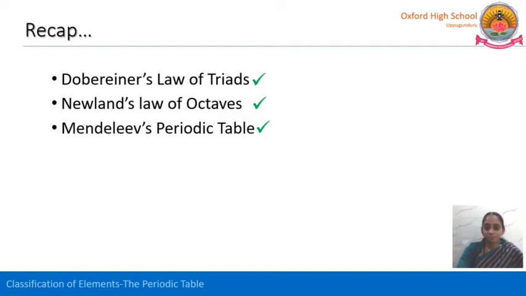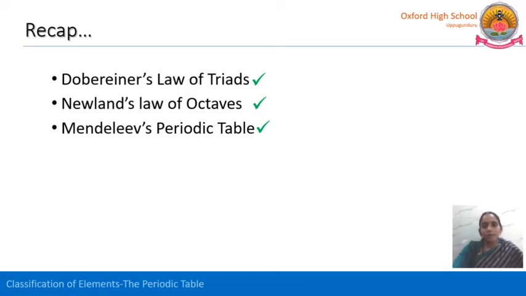Next, the most important person is Mendeleev. Mendeleev's periodic table. Mendeleev is the first and foremost person who arranged the elements in the form of a table. Mendeleev is the father of the periodic table. He also arranged the elements according to their ascending order of atomic weights. All those three persons, Dobereiner, Newlands and Mendeleev, arranged the elements in ascending order of atomic weights. The most important one is atomic weight. Then Mendeleev's law, what is it stating? The physical and chemical properties of the elements are the periodic functions of their atomic weights.